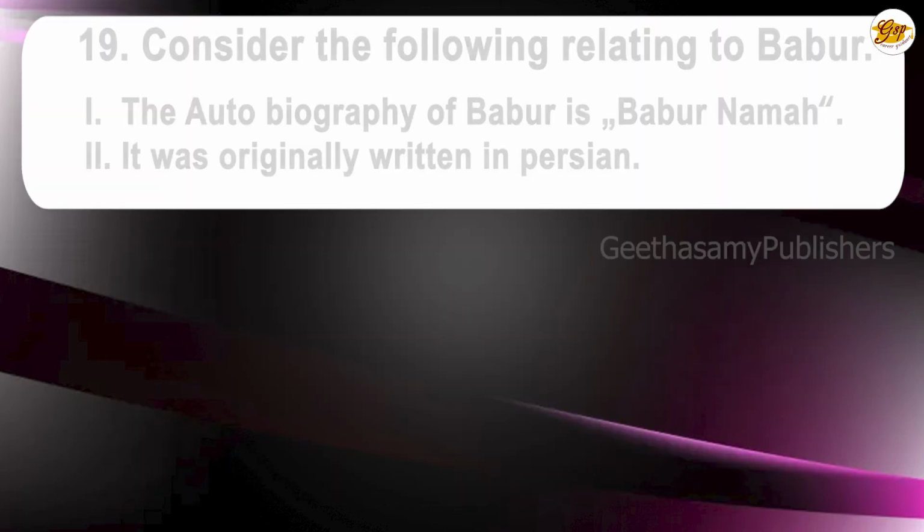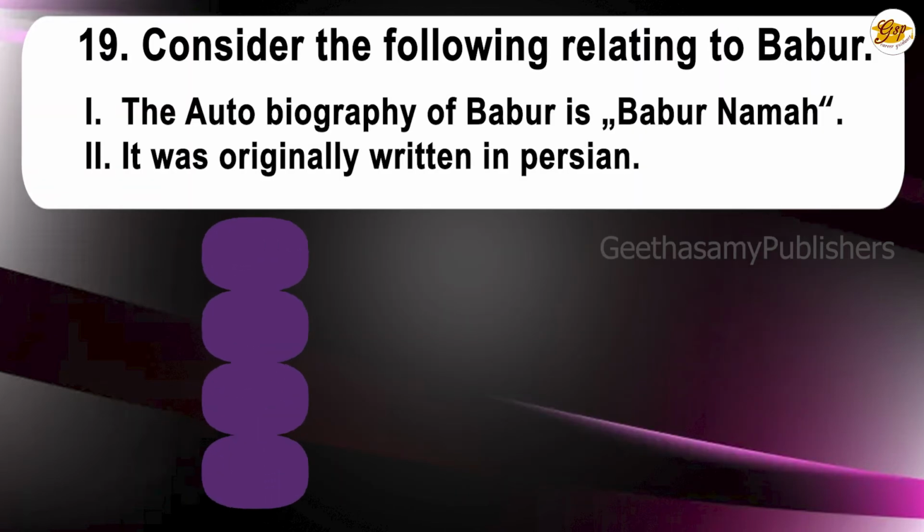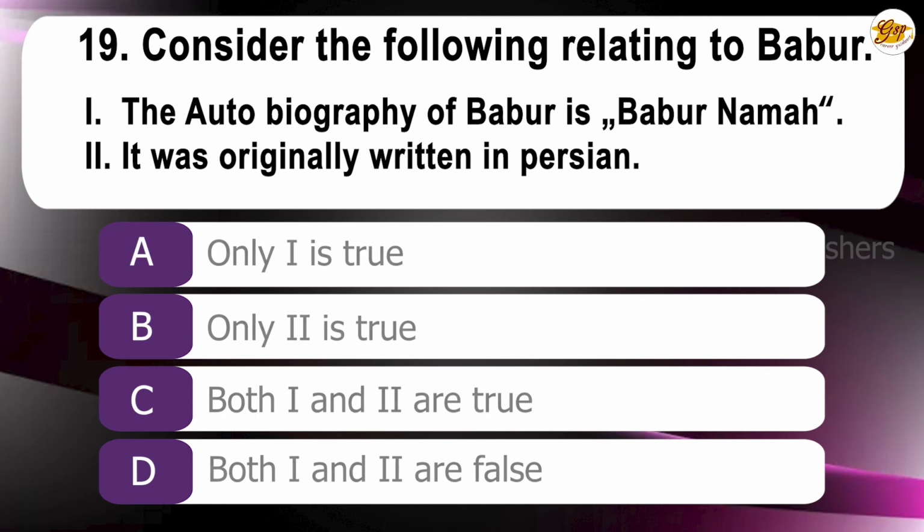Question number 19. Consider the following relating to Babur. 1. The autobiography of Babur is Baburnama. 2. It was originally written in Persian. A. 1 only is true. B. Only 2 is true. C. Both 1 and 2 are true. D. Both 1 and 2 are false. So the correct answer is A, only 1 is true.